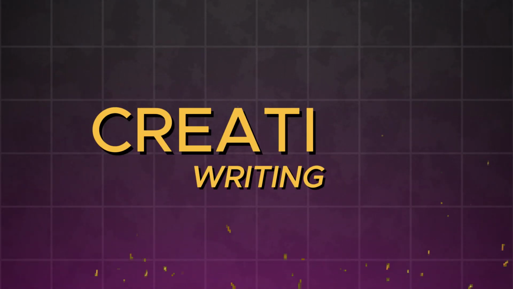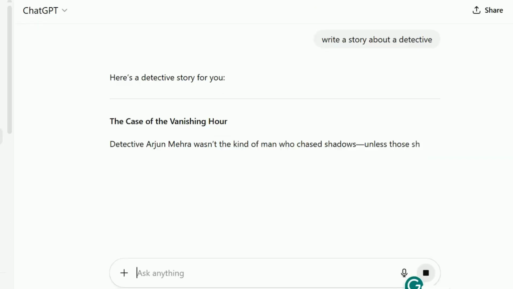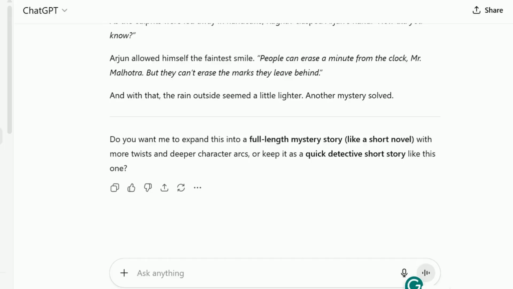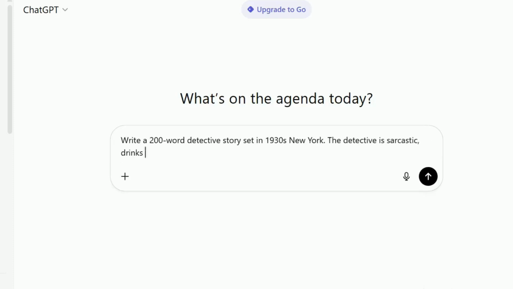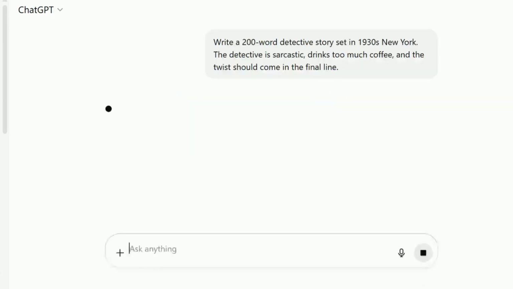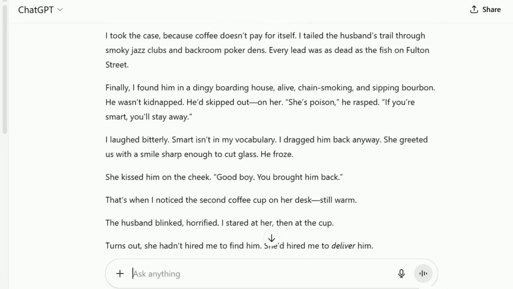Let's move into creativity. Weak: Write a story about a detective. The AI spits out something generic and predictable. Now let's add building blocks. Strong: Write a 200-word detective story set in 1930s New York. The detective is sarcastic, drinks too much coffee, and the twist should come in the final line. Now it's cinematic. It feels alive. This is where AI stops being boring.